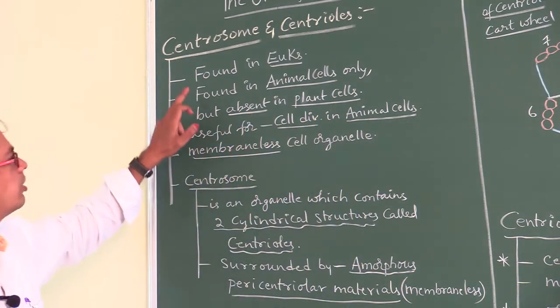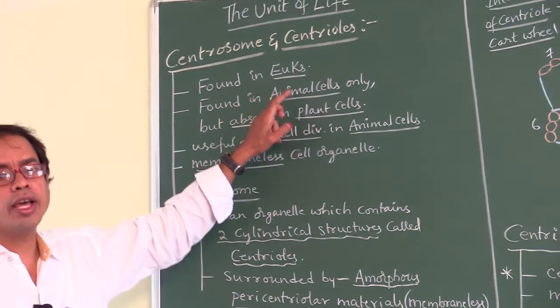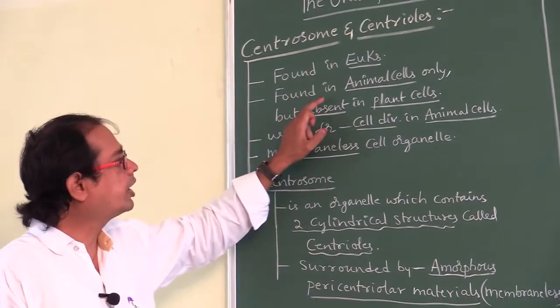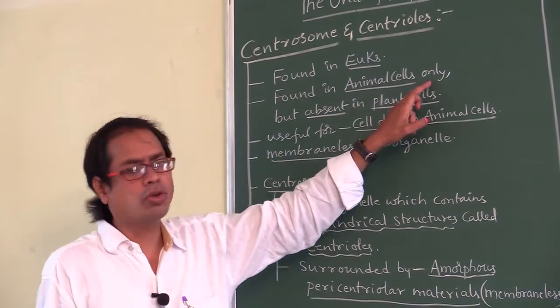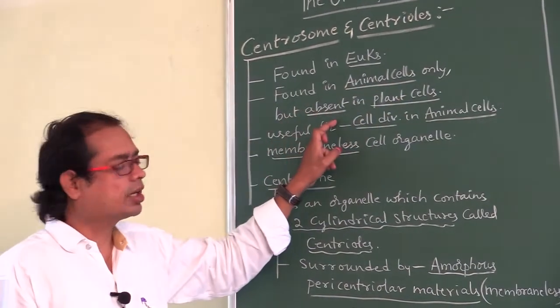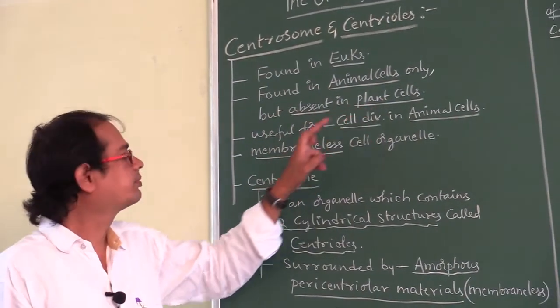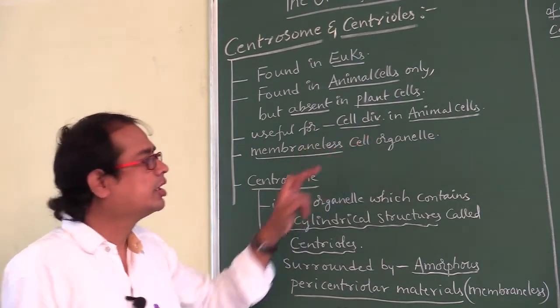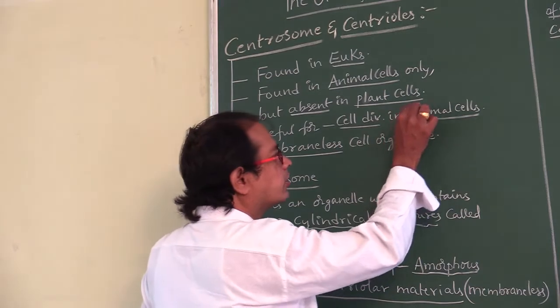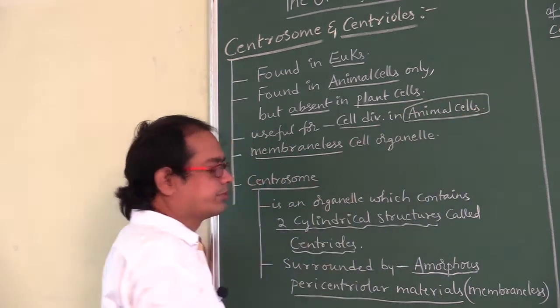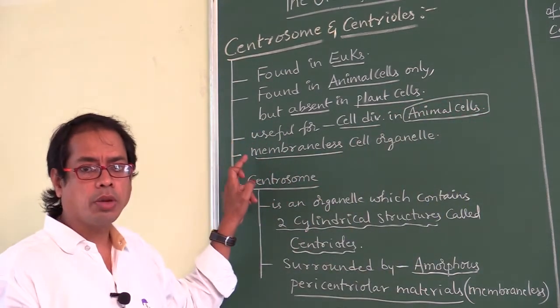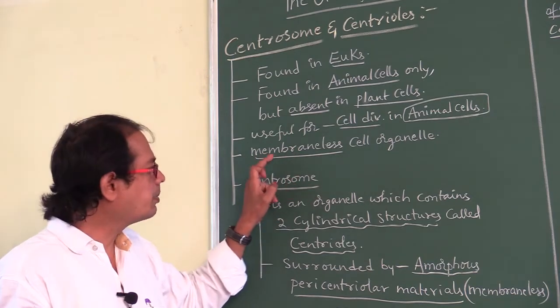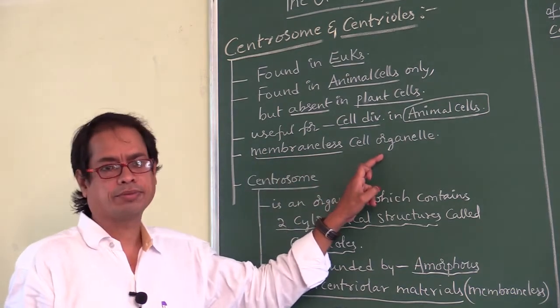Now, look here: found in eukaryotes, found in animal cells only, but absent in plant cells. These are useful for cell division in animal cells. Don't say plant cells. These are non-membrane bound. These are membraneless cell organelles. Right.